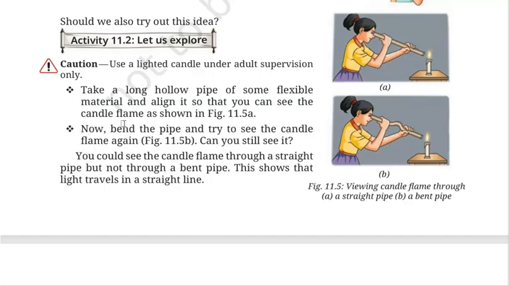Place a candle at the end and see through the rolled material. You will be able to see the light. Now bend the pipe in the middle. Will you be able to see the light? No, because light will not be able to pass through the bent pipe, which shows that light travels in a straight line.